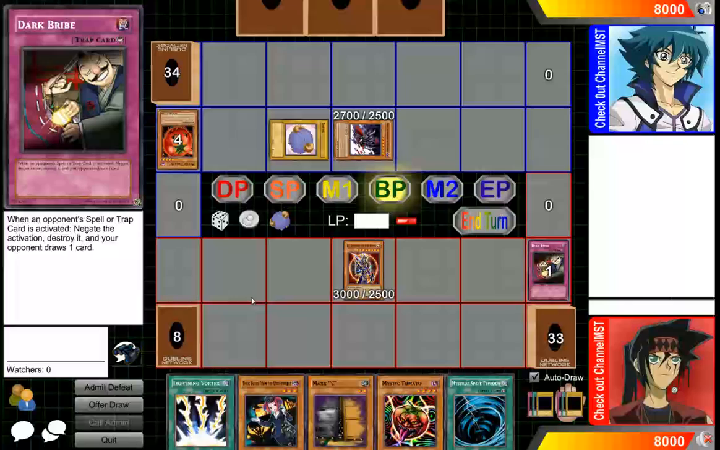So that's it for spell speeds and how they work in the timing of spell speeds.